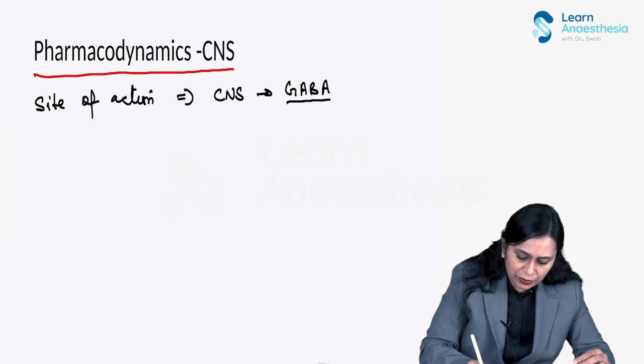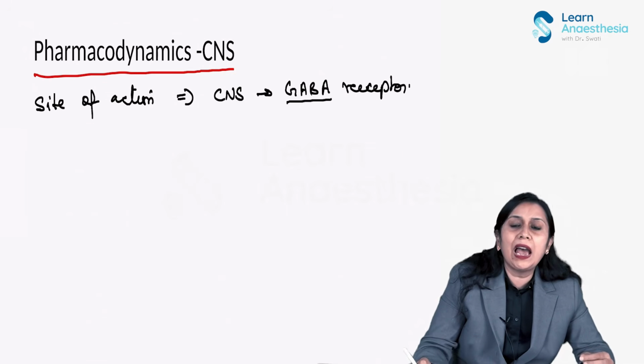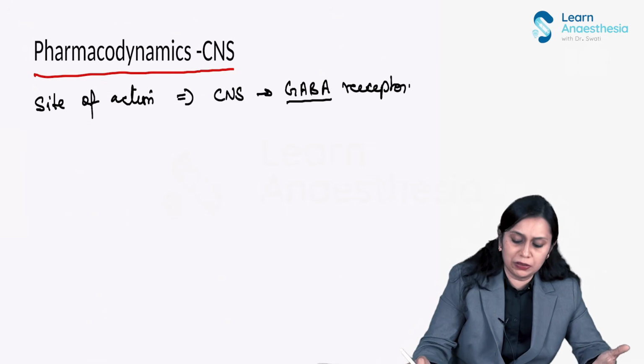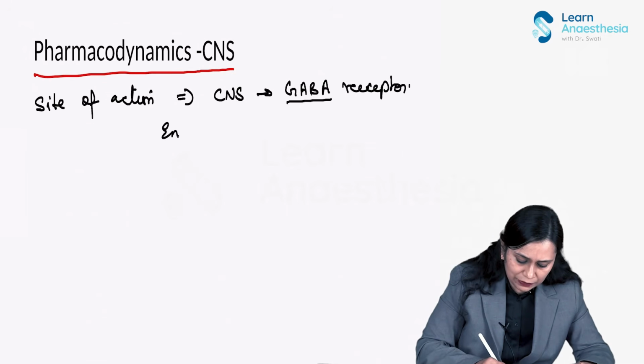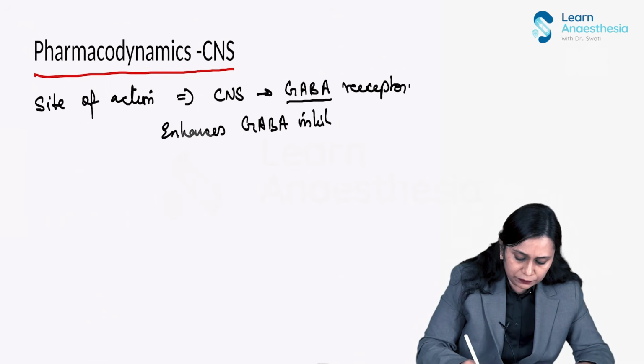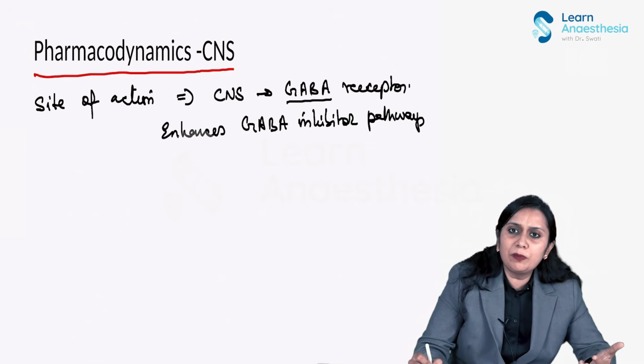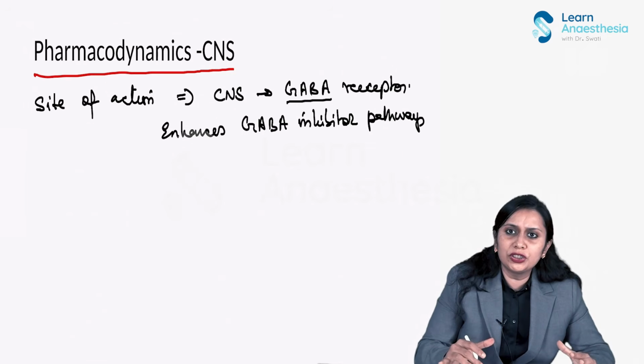It enhances the GABA inhibitory pathway, so unconsciousness can be induced and maintained.